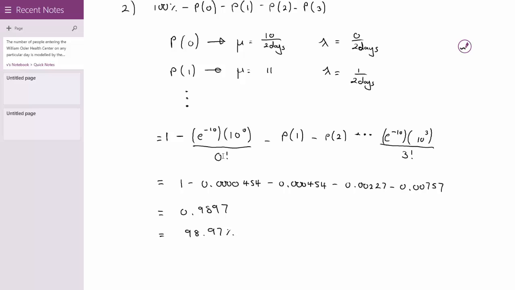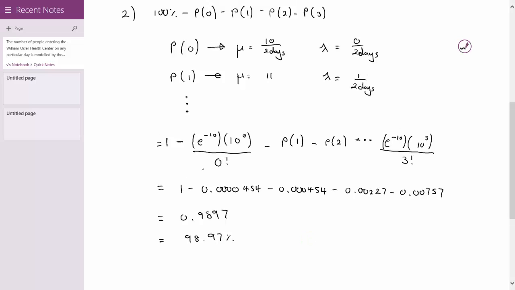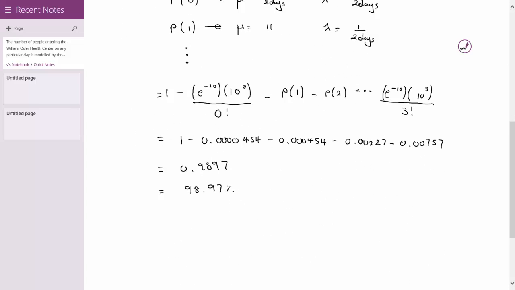And we get a very high probability in this case that more than 3 people show up in 2 days. Because comparing it to the original mean of 5 per day, it's a very high chance that more than 3 people will show up in 2 days, right?